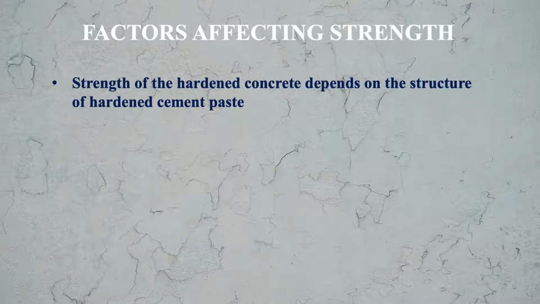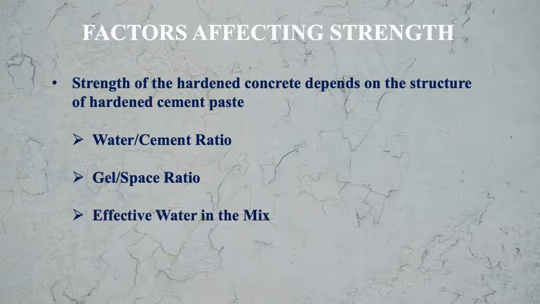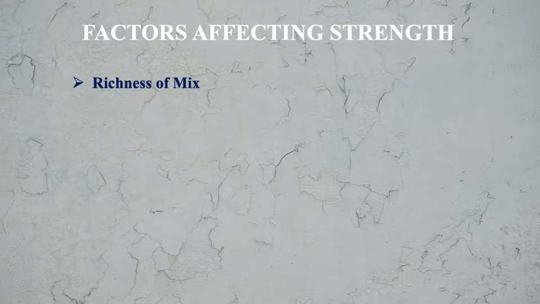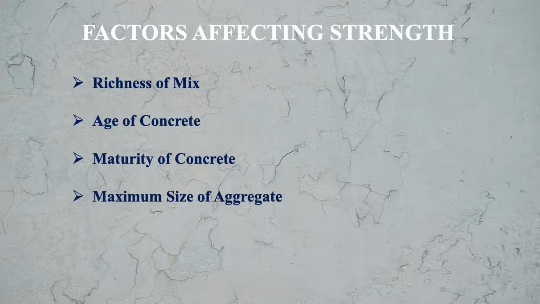Now what are the factors that affect the strength of the concrete? The strength of hardened concrete depends, first of all, on the structure of hardened cement paste. Then water cement ratio, gel space ratio, effective water in the mix, aggregate shape and texture, richness of the mix, age of concrete, maturity of concrete, maximum size of aggregate. These are the factors that affect the strength of concrete. Let us first begin with the water cement ratio.